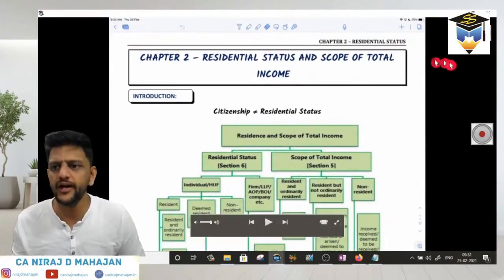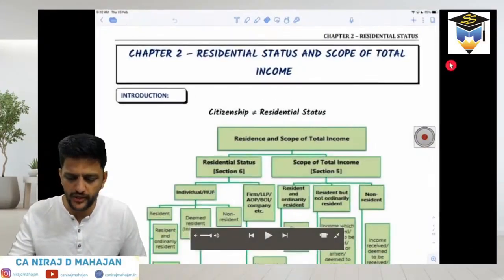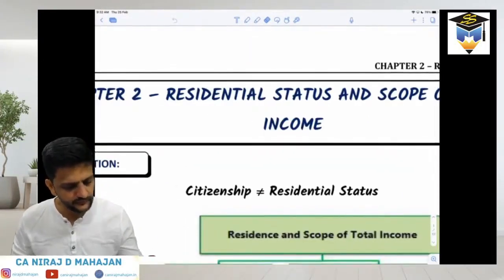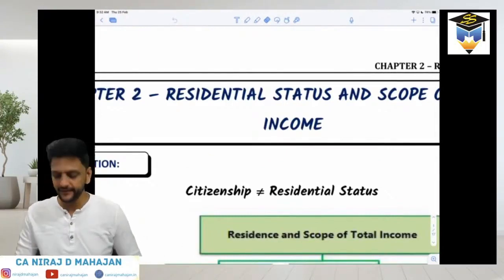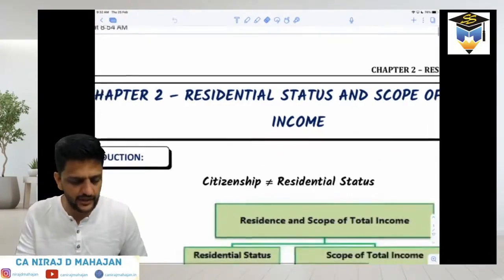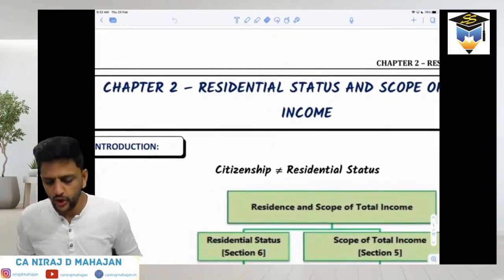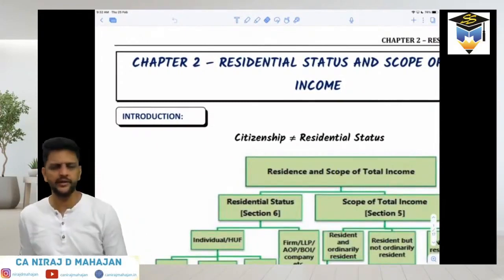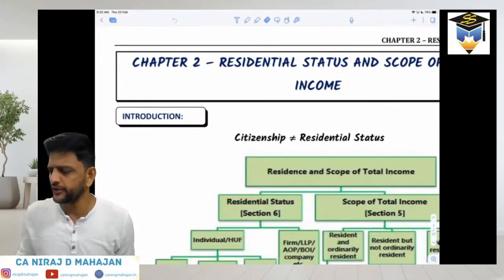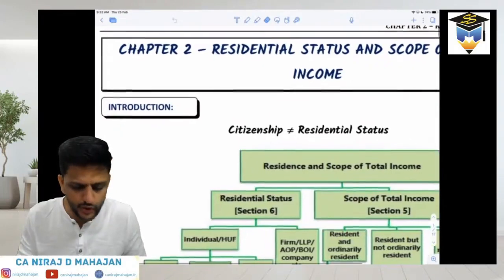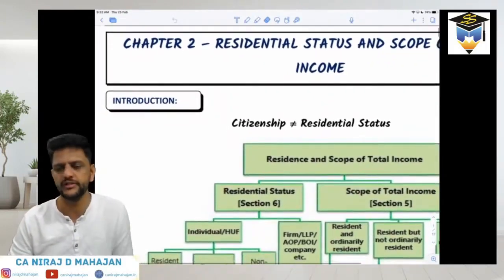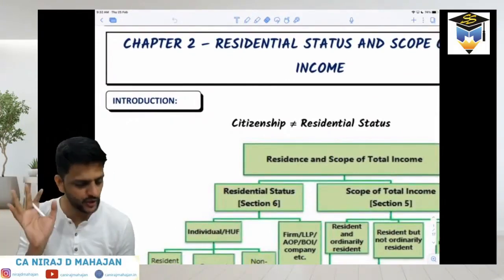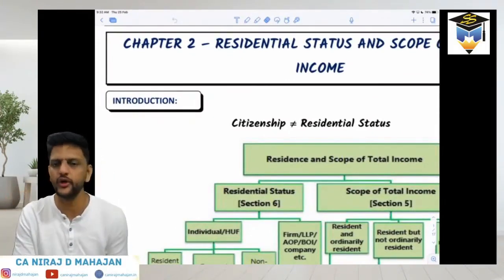So let's go ahead now with our chapter number 2, residential status and scope of total income. I hope you have already read chapter number 1 from your ICS study material. It's also advisable, if at all possible, to read the upcoming chapter in advance a little bit so that you're ready. I'm not expecting that, but if you do, it is an advantage. Whenever a chapter is over, I hope you are at least reading it in your ICS study material.